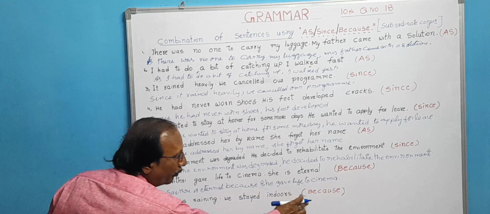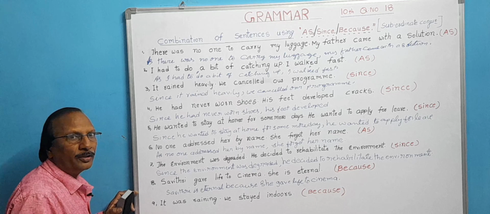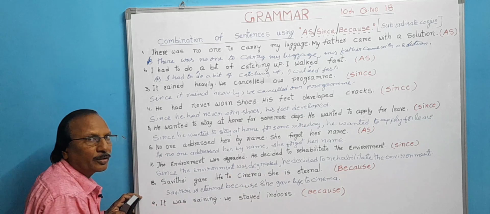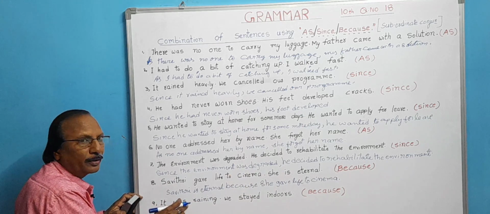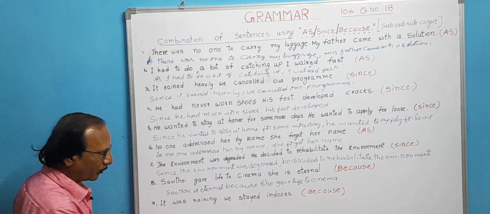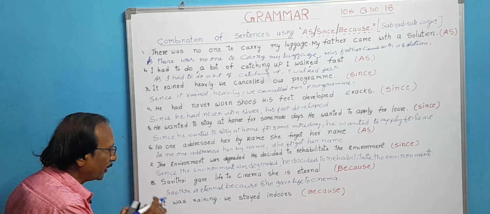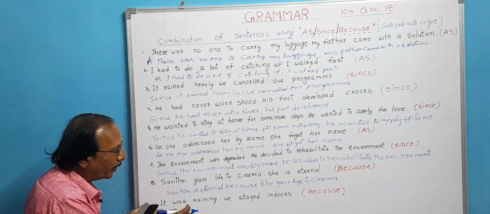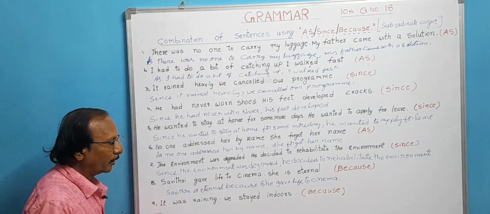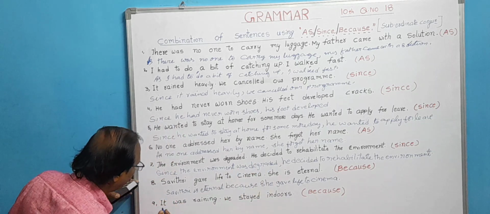It is also of the same kind, because we have to combine the sentences using because. In this sentence also, we have to find out the reason and then the result. We have to write the result first and then the keyword subordinate clause because, and then finally write the reason. Now, it was raining. One sentence. We stayed indoors. What is the reason? It was raining. Because of this, as it was raining, we stayed indoors. That is the result. Now, let us write the result first. We stayed indoors.